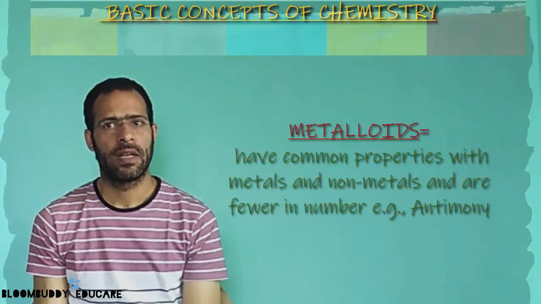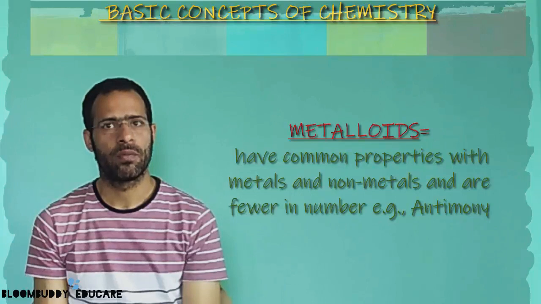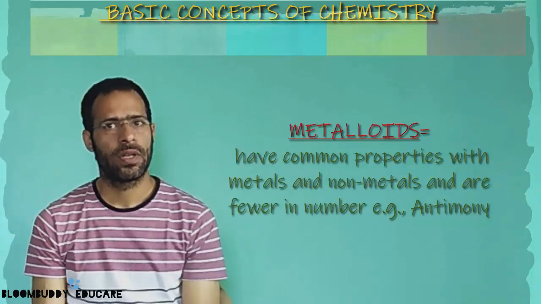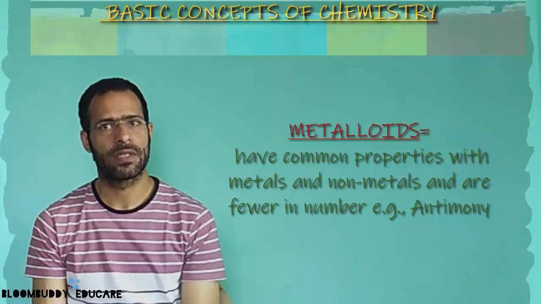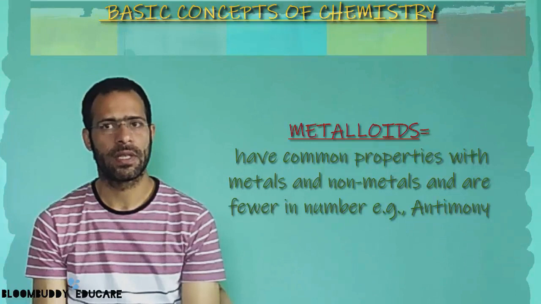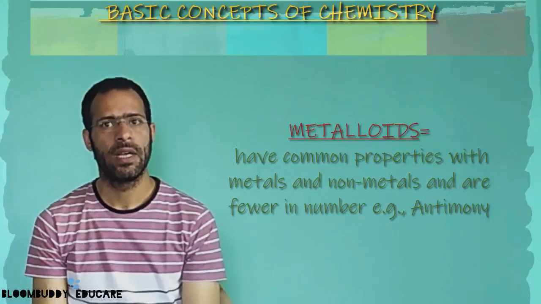Now, looking at the metalloids, metalloids are the elements which have properties common with both the metals and non-metals. They are fewer in number, and examples of the metalloids are arsenic, bismuth, and antimony. They are all included in the metalloids.